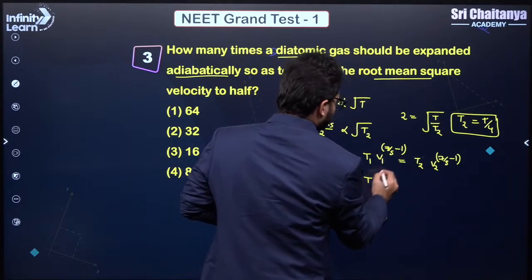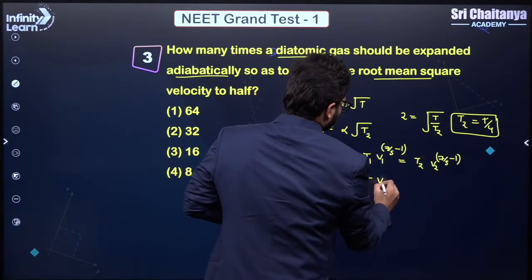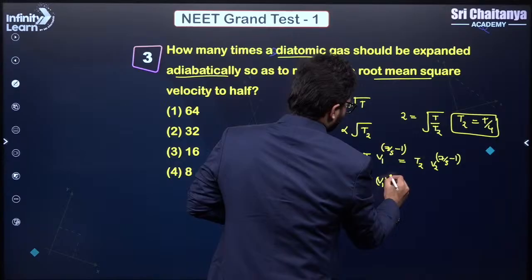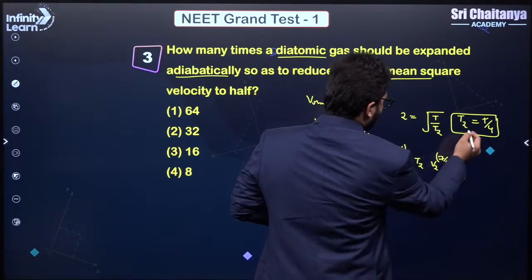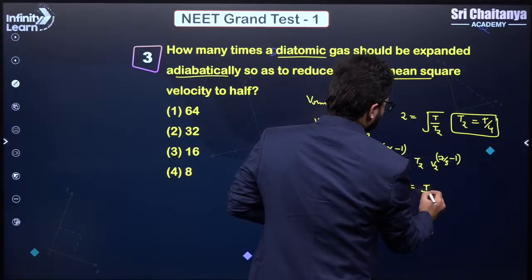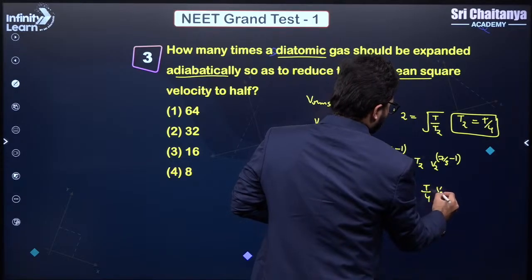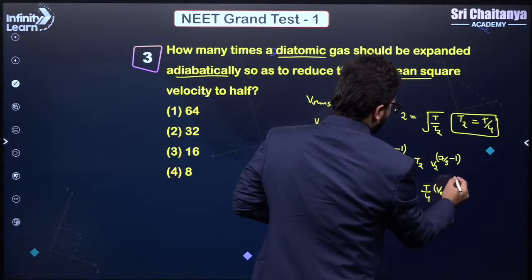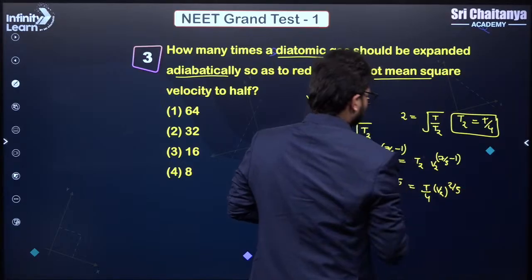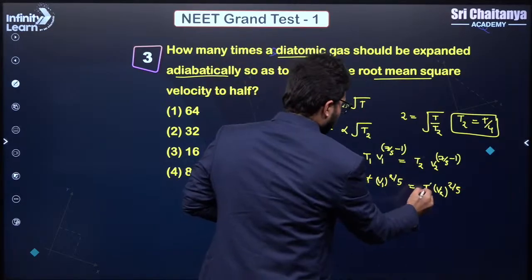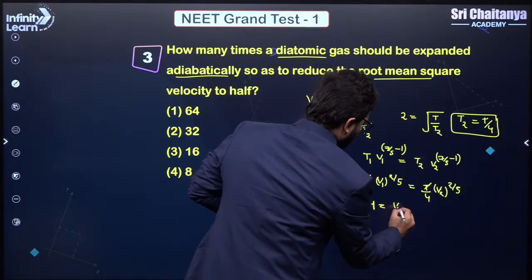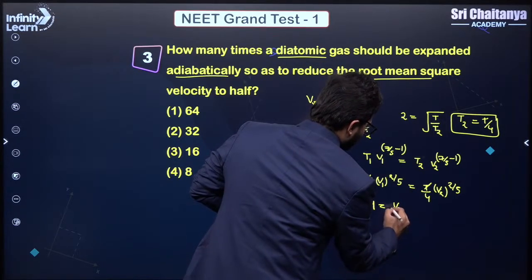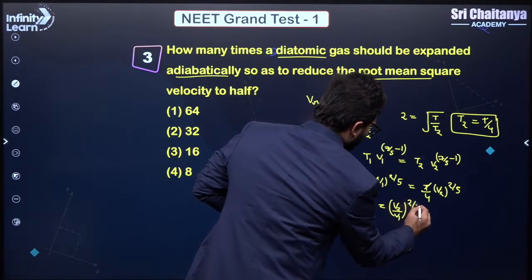So T1 is nothing but T here. So T times V1 to the power of 2 by 5 is equal to T2. I can write T2 as T by 4. So T by 4 times V2 to the power 2 by 5, correct? So from here you can see that 4 is equal to V2 divided by V1 to the power of 2 by 5.